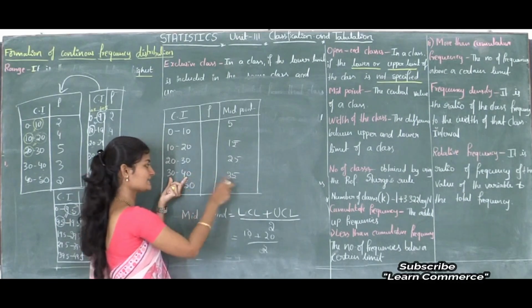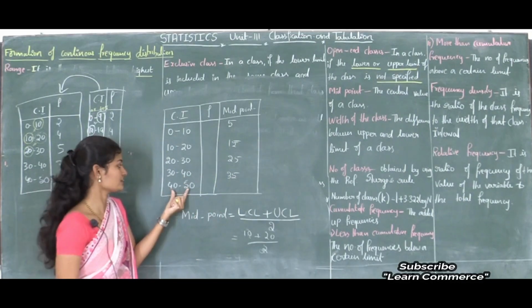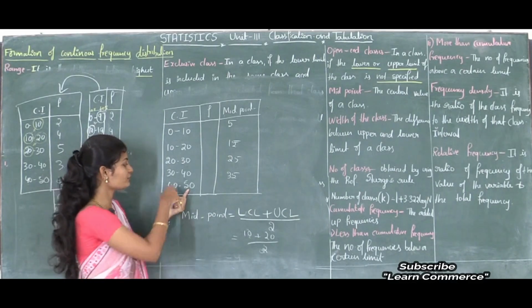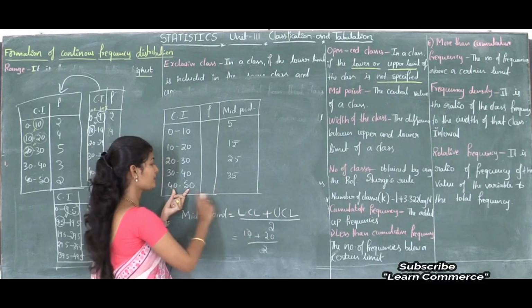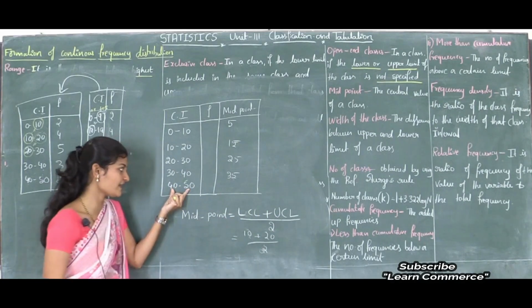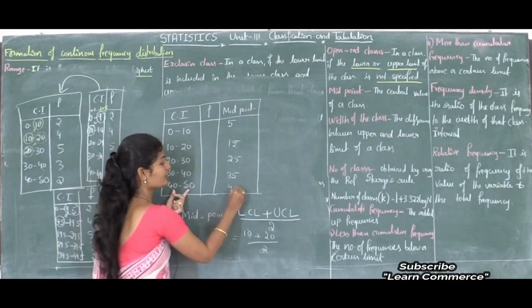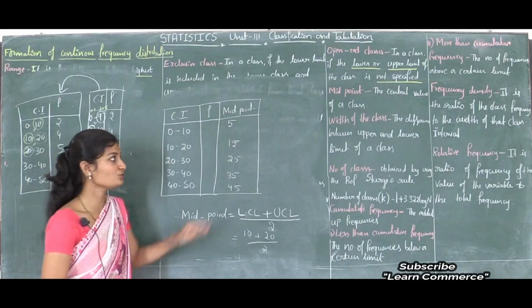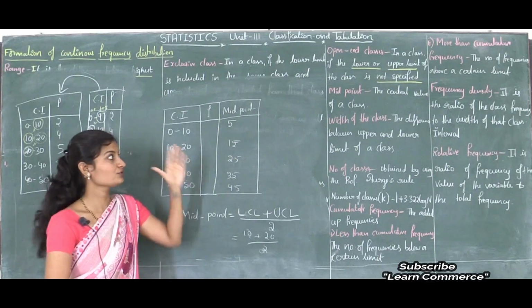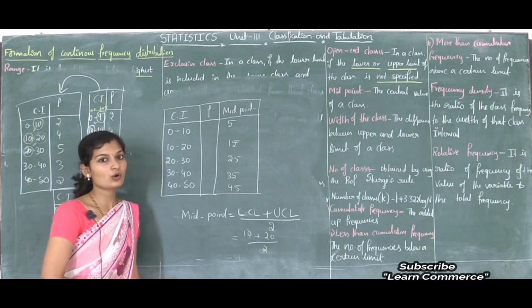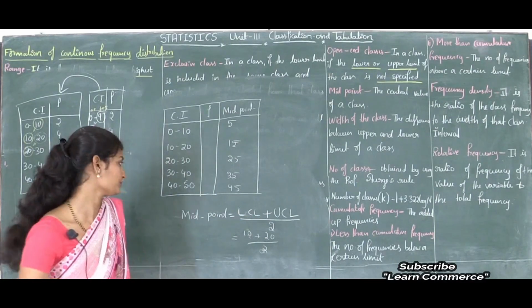Next, 40 to 50: 40 plus 50 is 90, and 90 divided by 2 is 45. I hope you understood how to calculate midpoint. To calculate midpoint we use the formula upper class limit plus lower class limit divided by 2.